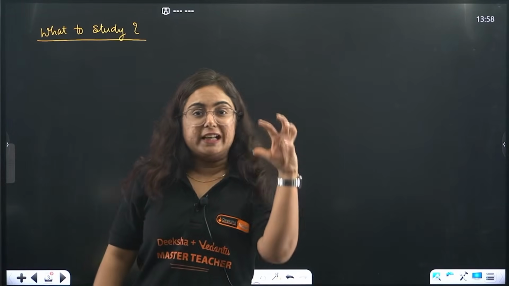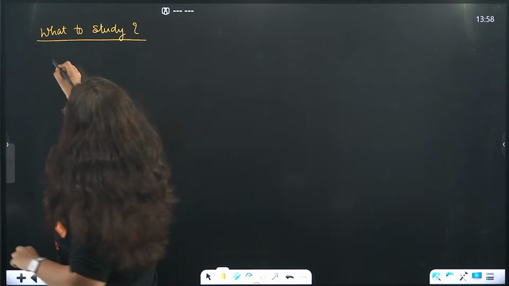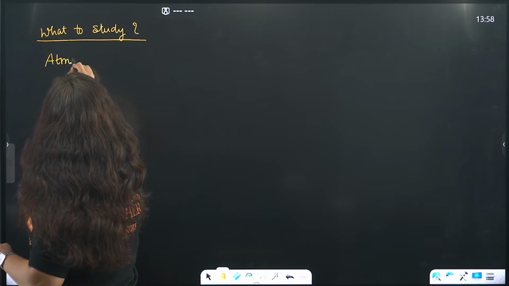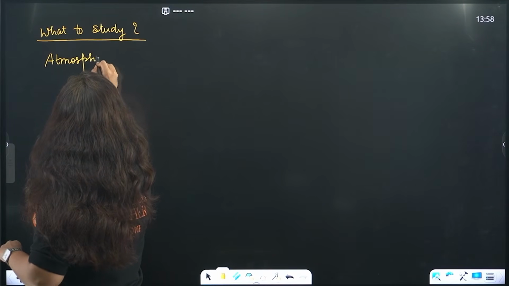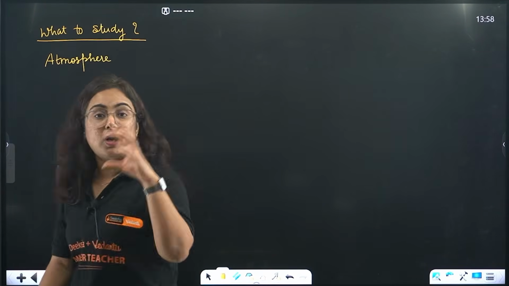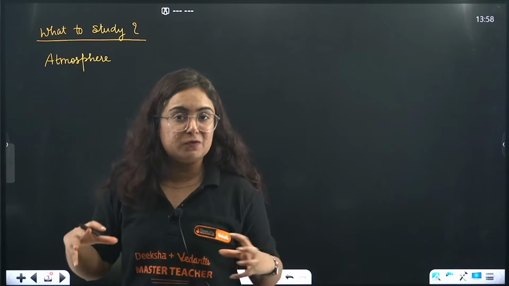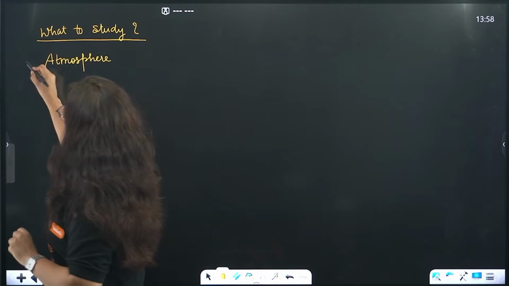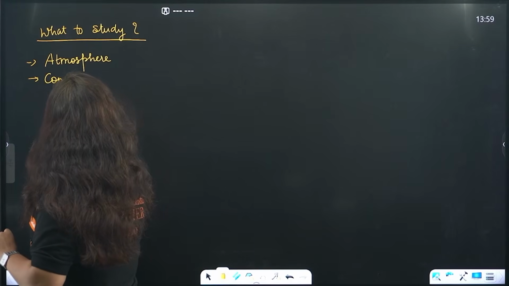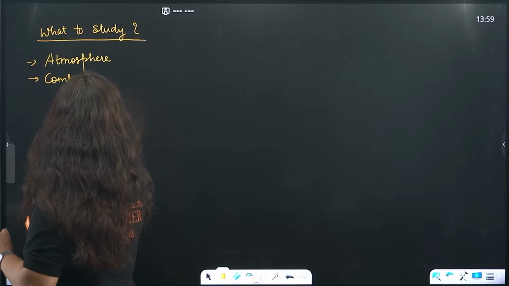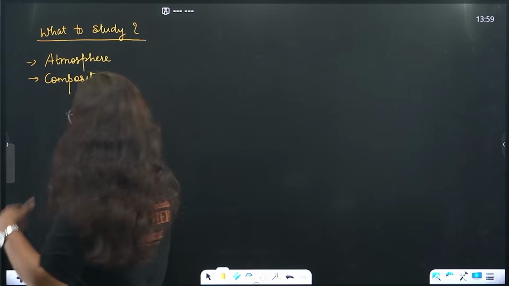So the timeline of the chapter is such that first of all we will learn about what is atmosphere, a sphere of geography, the sphere of our surrounding. After that we will see beta what is the composition of atmosphere, that means what the atmosphere is made up of.